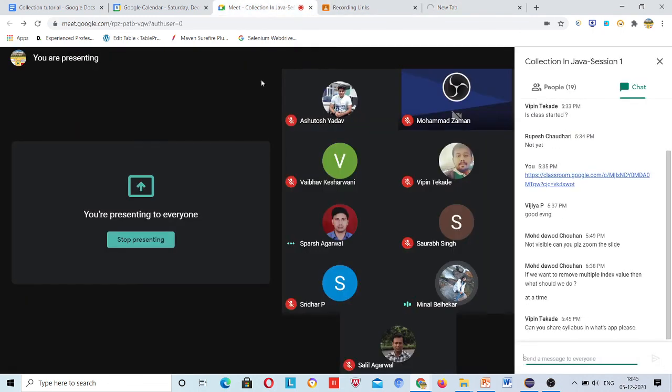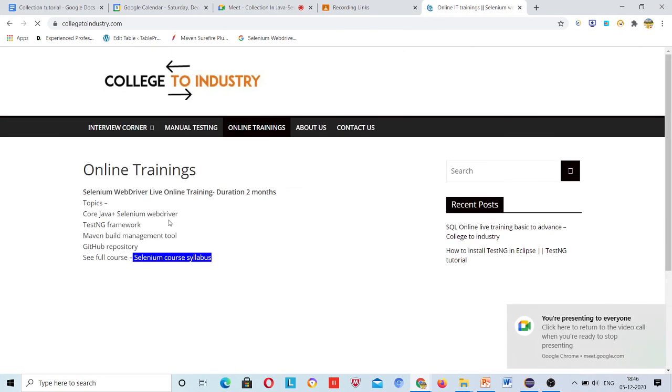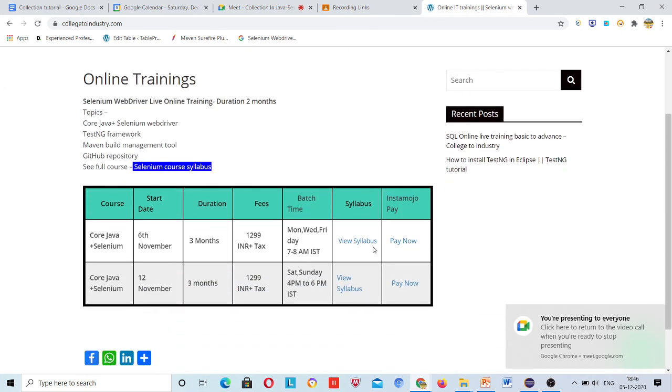Vandan sir, same question as Sparsh asked you regarding database. I have another question. Before automation, there was a part of manual testing. So do we cover manual testing also?